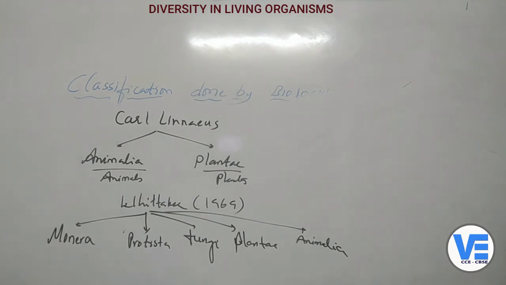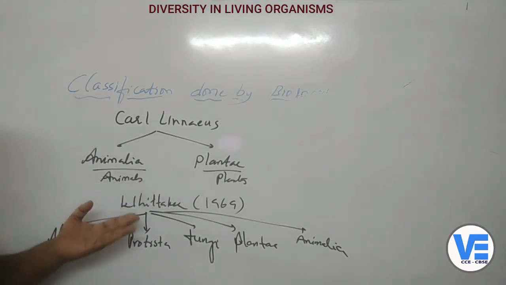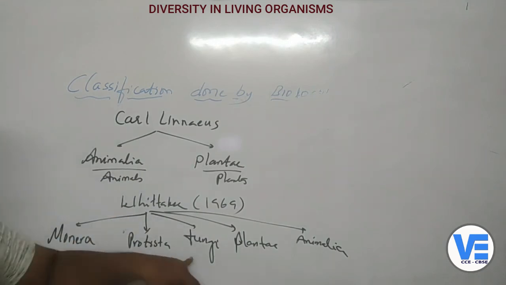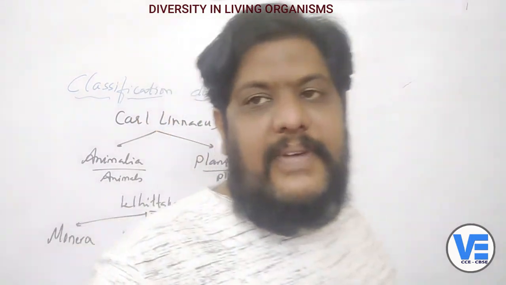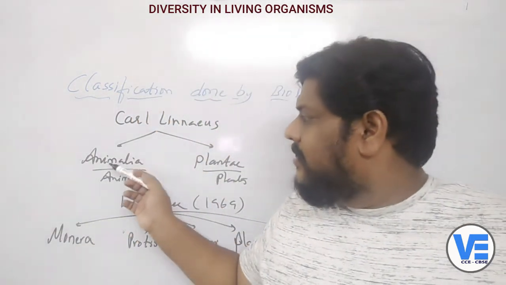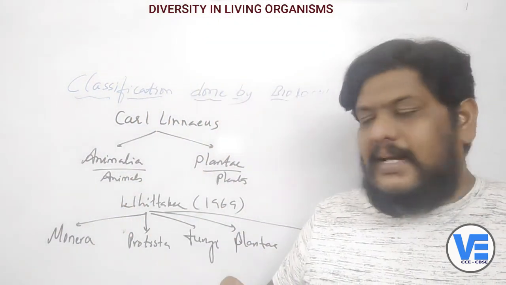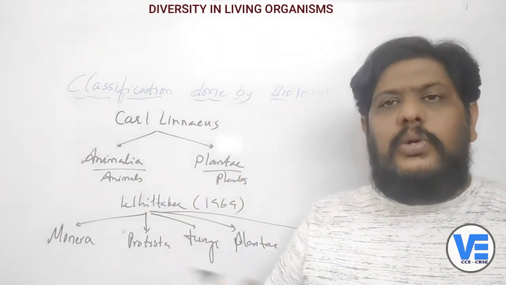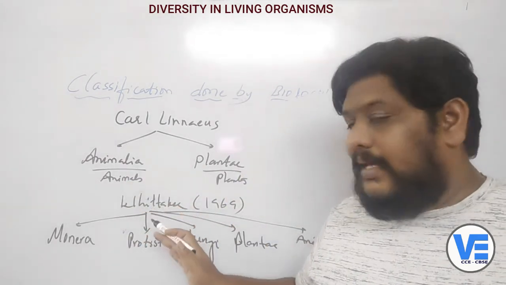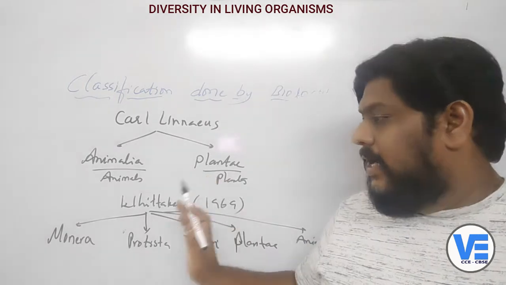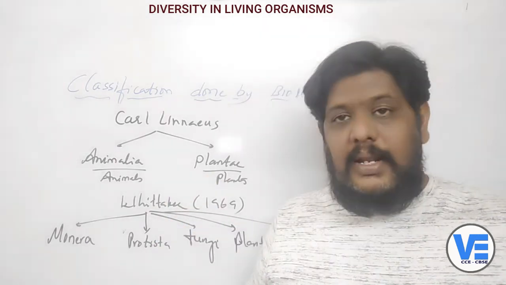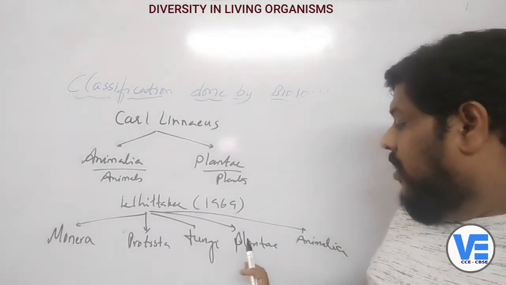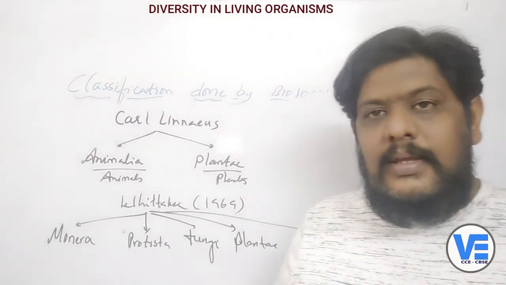According to Carl Linnaeus, all organisms were divided into Animalia and Plantae, only two kingdoms. But when Whittaker came in 1969, he divided them into five different kingdoms: Monera, Protista, Fungi, Plantae, and Animalia.